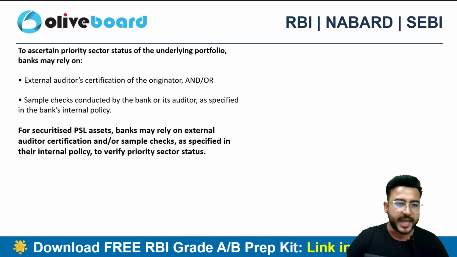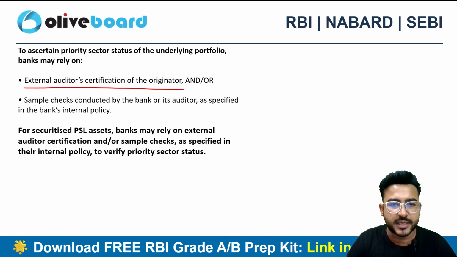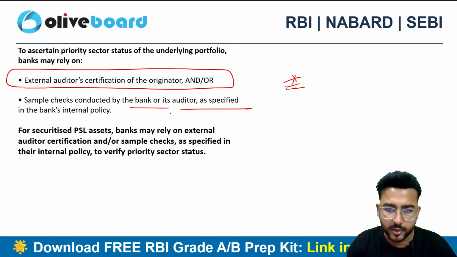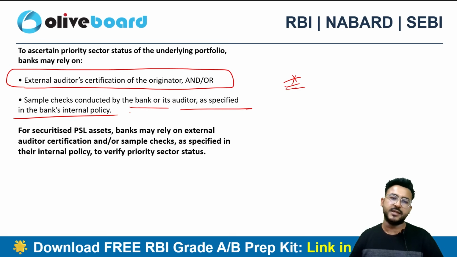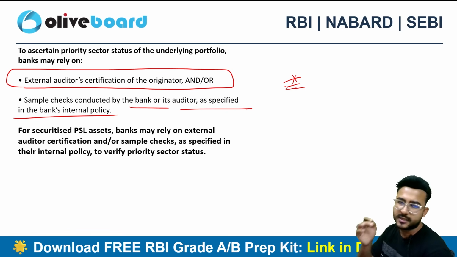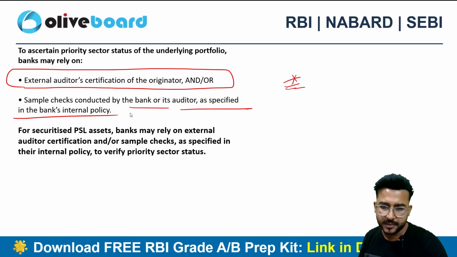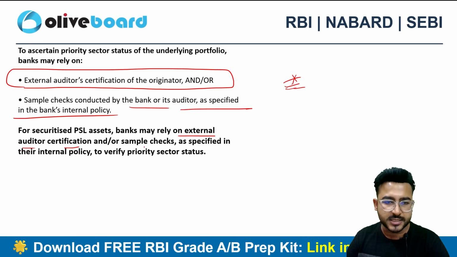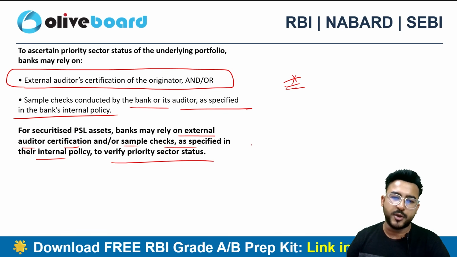Plus, external auditor certification of the originator is important now. Sample checks to be conducted by the bank or its auditor as may be specified in the bank's internal policy. So again, external auditor certification becomes a compulsion here. For securitized PSL assets, the bank may rely on external auditor certification and/or sample checks specified in the internal policy to verify the priority sector status.